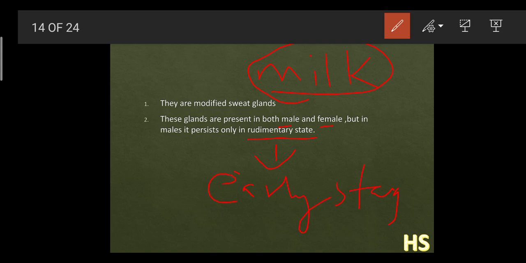But when the age of puberty comes, in females at that period of time there is an enlargement in the form of a pair of breasts, and due to this there can be a secretion of milk in females. The mammary glands help to store and secrete milk, but only at the reproductive age. After pregnancy only it becomes active.